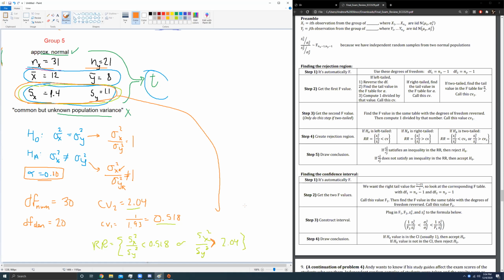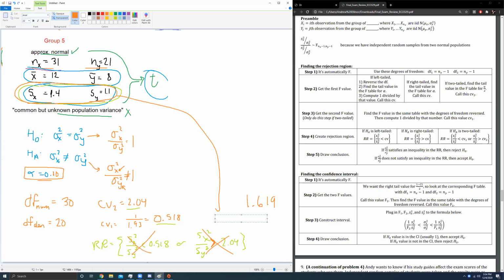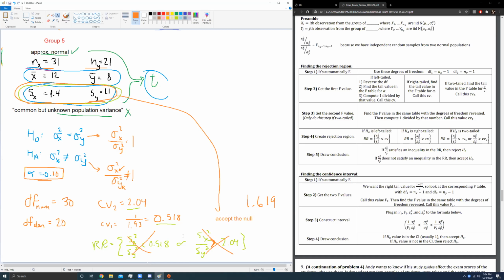See if that satisfies one of the other inequalities. So 1.4 divided by 1.1, square both of those. I get 1.619. 1.619 is not smaller than this one, nor is it bigger than this one. So it doesn't satisfy either inequality in the rejection region, so accept the null hypothesis, because 1.619 doesn't satisfy either one of those inequalities.